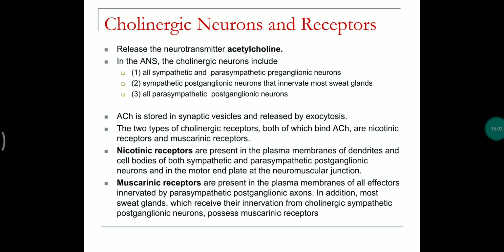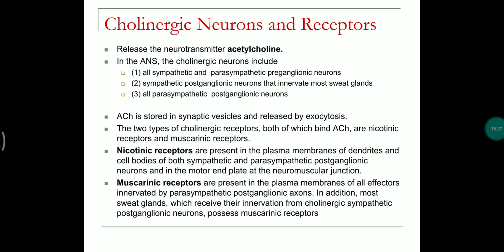Because they secrete a neurotransmitter called acetylcholine, the neurons are called cholinergic neurons, and they include all sympathetic and parasympathetic preganglionic neurons, and those which release acetylcholine: sympathetic postganglionic neurons that innervate most of the sweat glands, and parasympathetic postganglionic neurons. ACh is stored in synaptic vesicles and released by the process called exocytosis.